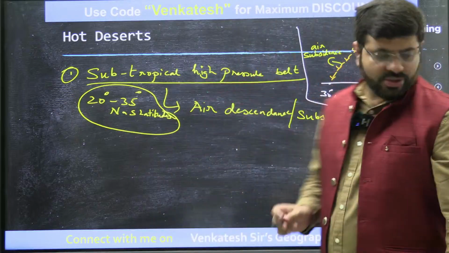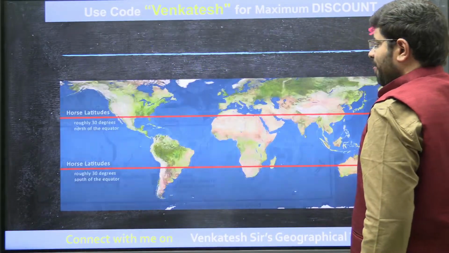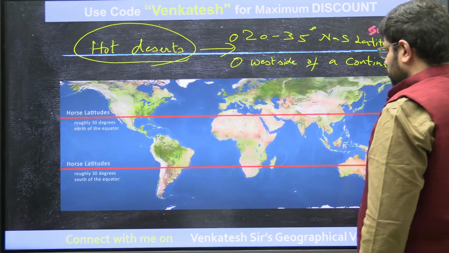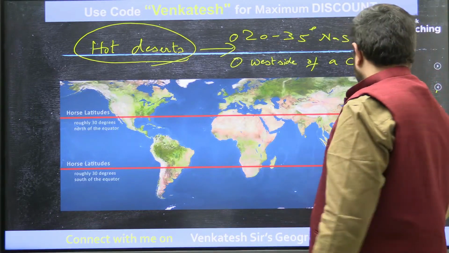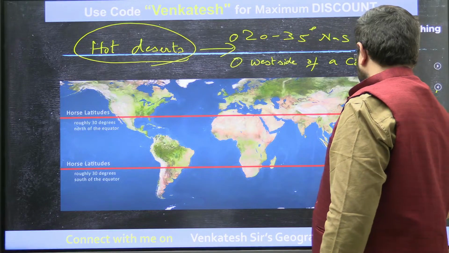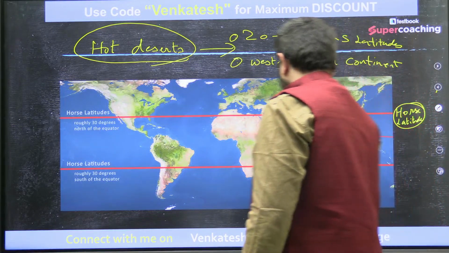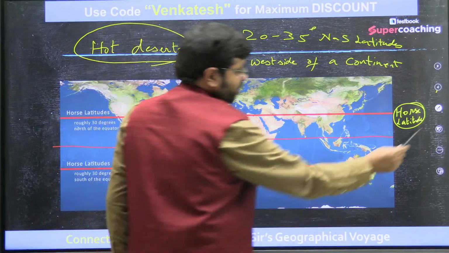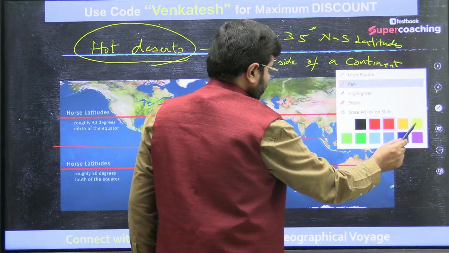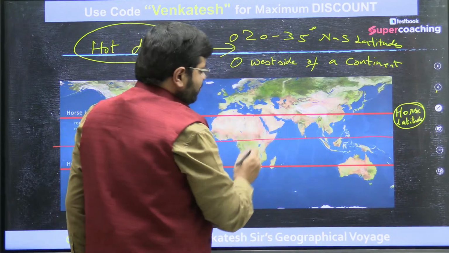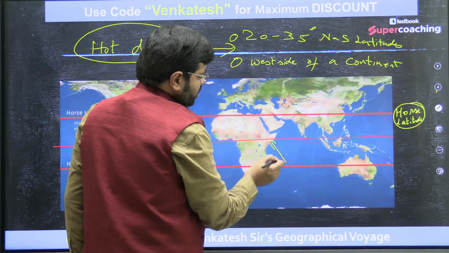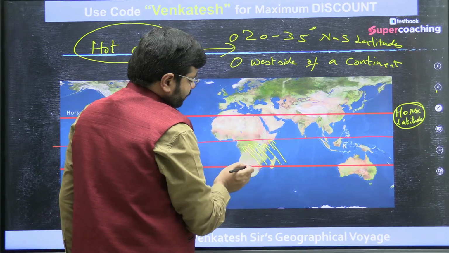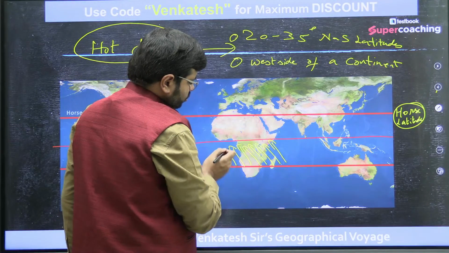The second thing you need to understand, you can see it here. This is the geographical equator, right? If this is the geographical equator, what about the rainfall? Imagine the winds which are blowing here are called northeast trade winds. They are blowing like this, right?